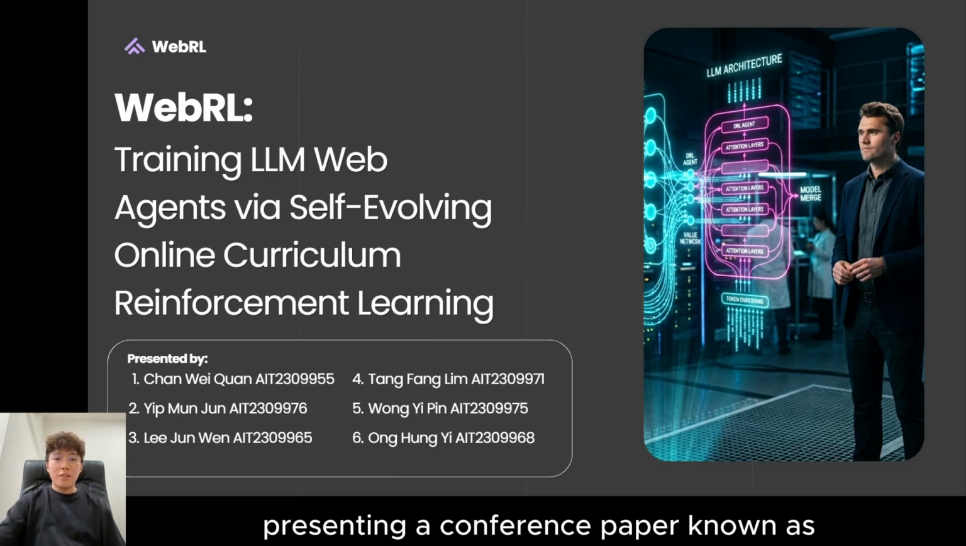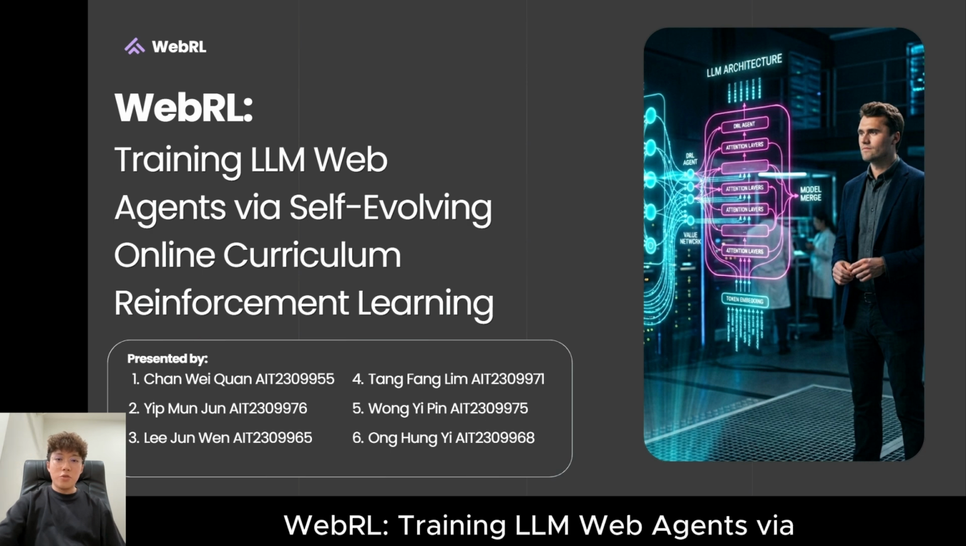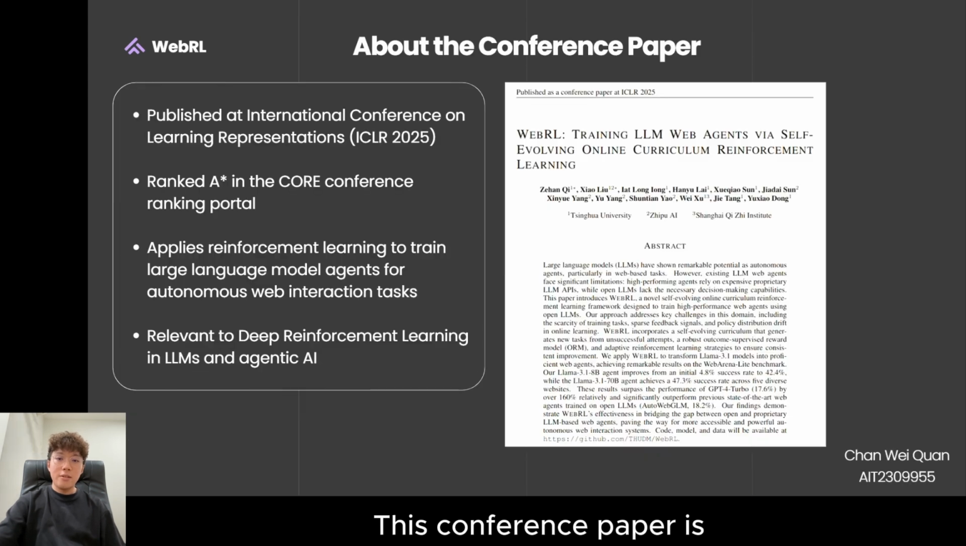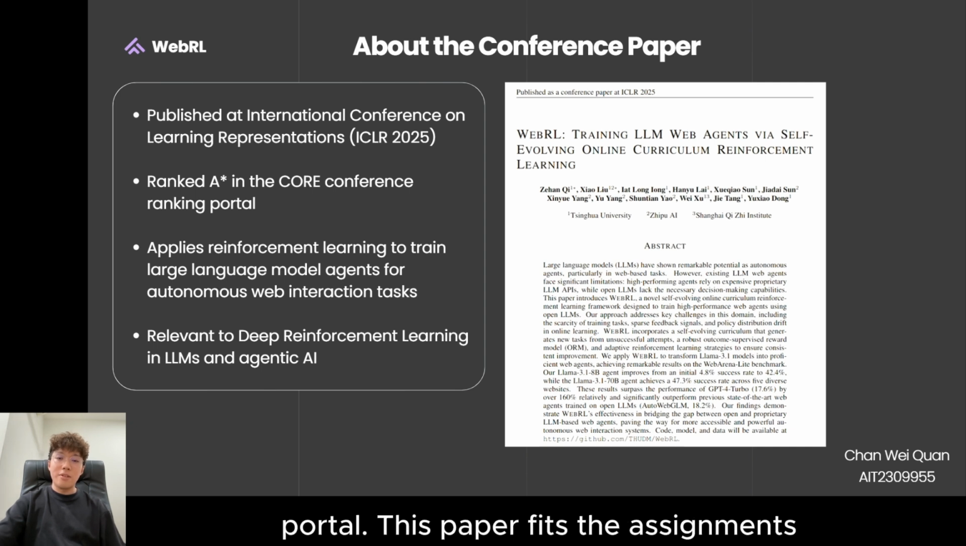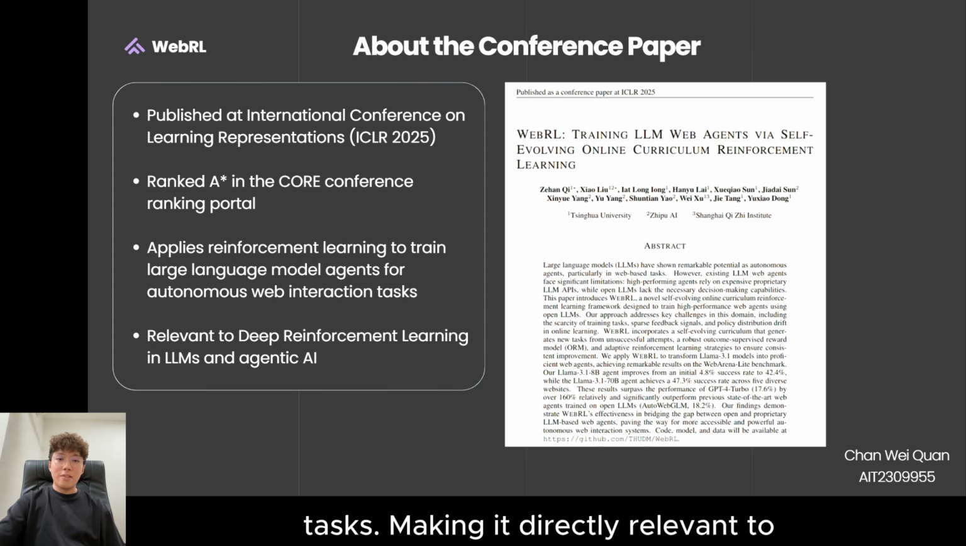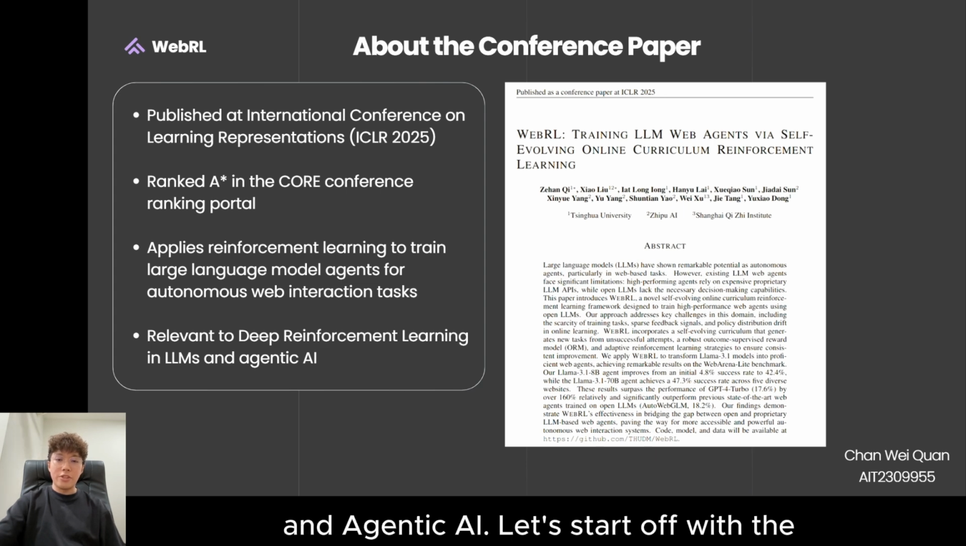Today we'll be presenting a conference paper known as WebRL, Training LLM Web Agents via Self-Evolving Online Curriculum Reinforced Learning. This conference paper is published at ICLR 2025. It is ranked A star in the CORE conference ranking portal. This paper fits the assignment scope because it applies reinforced learning to train large language model agents for autonomous web interaction tasks, making it directly relevant to deep reinforced learning in LLM and agentic AI.